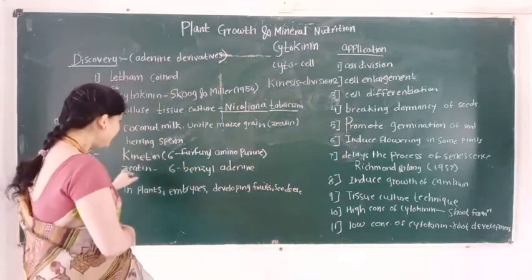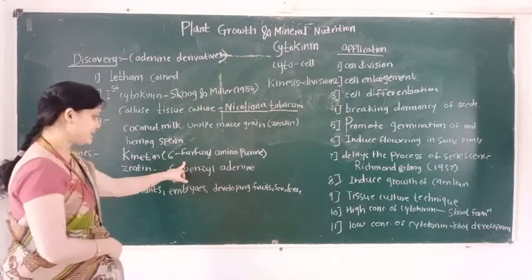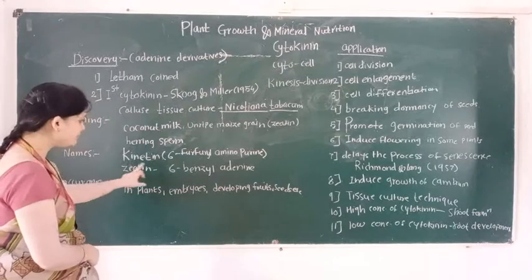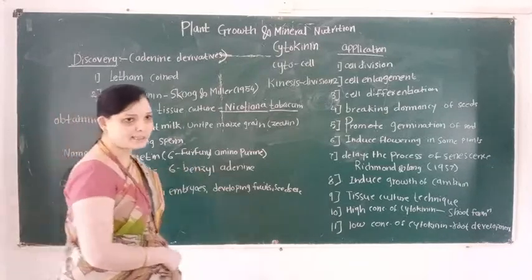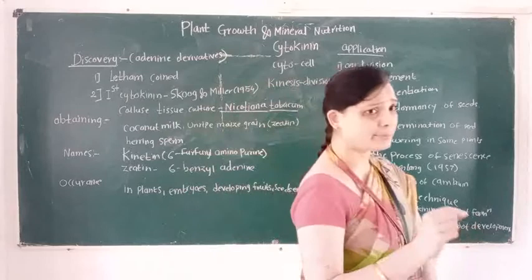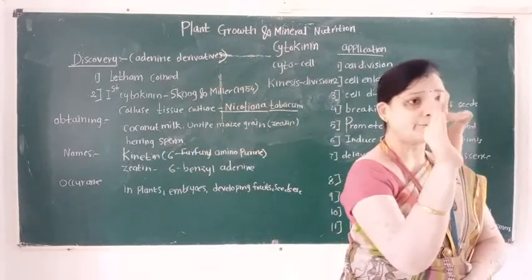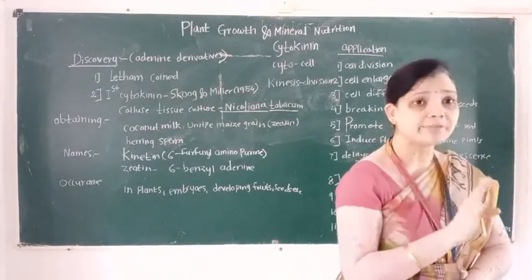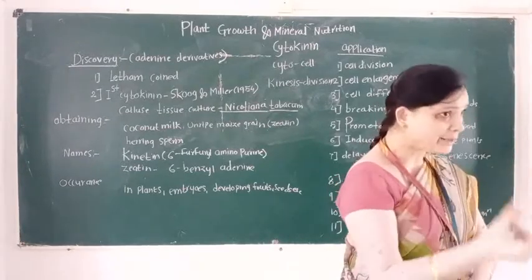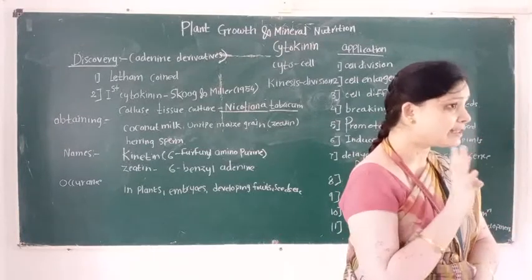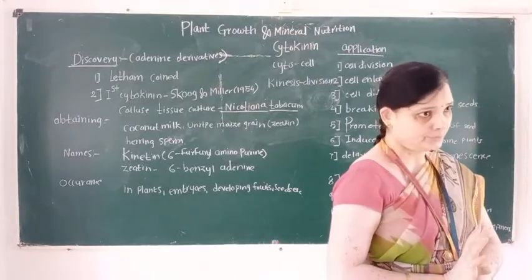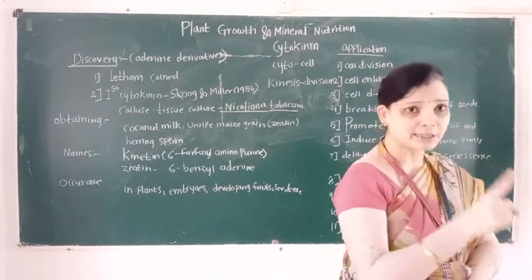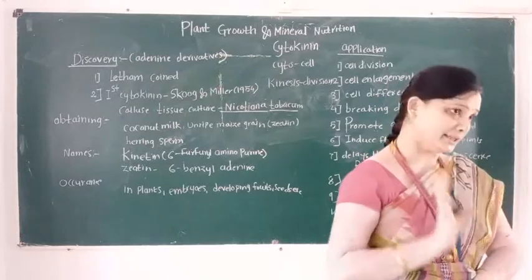The kinetin is also known as 6-furfuryl amino purine and BAP means 6-benzyl adenine. So here remember this pointer: cytokinin plant hormones are the derivatives of purine base, that is they are the derivatives of the adenine. So here remember this point: cytokinin is derivatives of adenine.